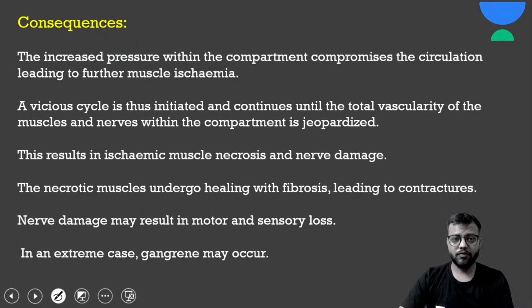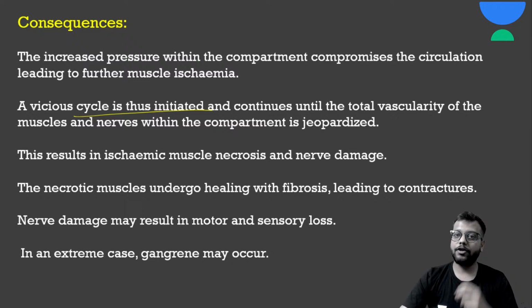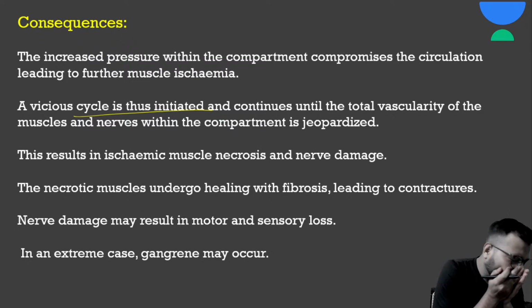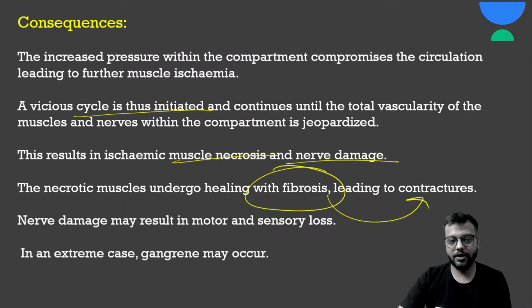Now, consequences we have already discussed: there is a vicious cycle and it will hamper the vascularity, leading to gangrenous changes of the muscles and also neurological signs and symptoms. So it will lead to muscle necrosis and nerve damage, and it will lead to fibrosis leading to contractures when it heals.